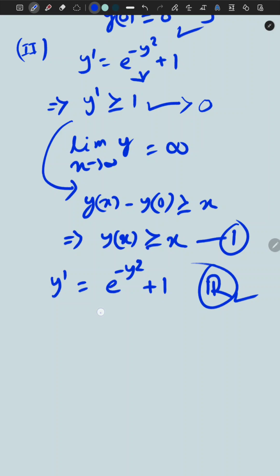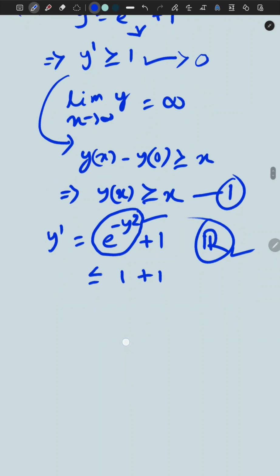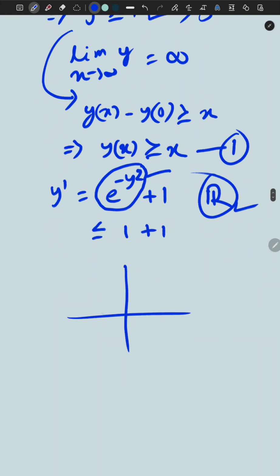From this we can also derive that y' is at most 1 + 1, because the maximum value of e^(-y²) is 1. It is clearly a non-negative function, and if you draw its graph, it will look like this. The highest value is at y = 0, where it is 1.